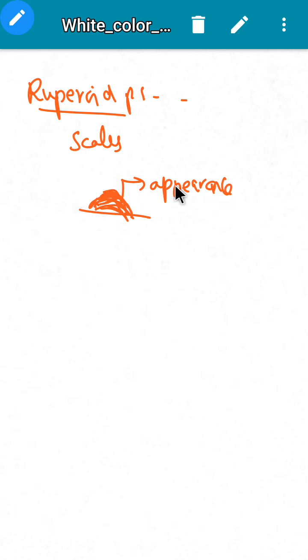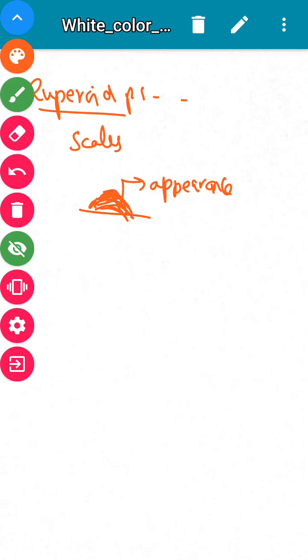Okay, these are the types. Then moving to clinical features. Here we have to know certain tests and signs. Especially the first test is the Grattage test. Let us see what this test is.